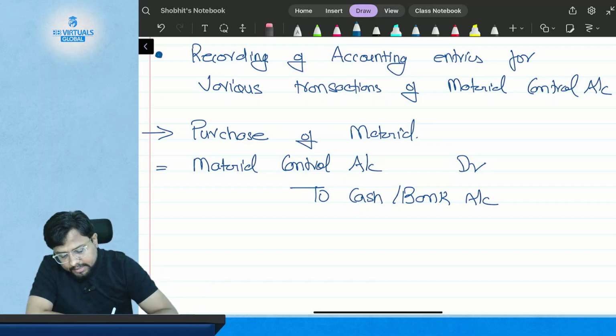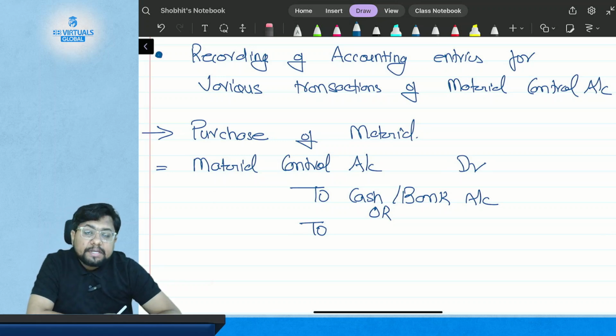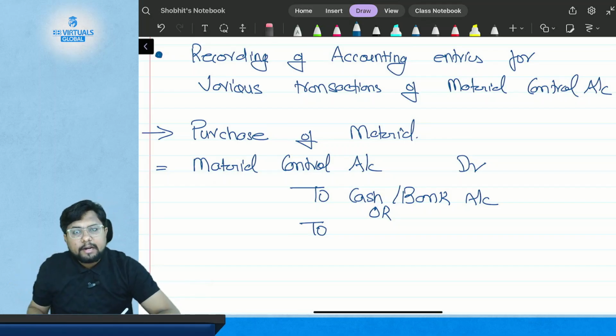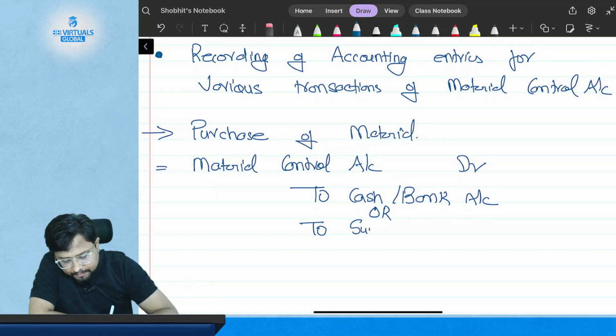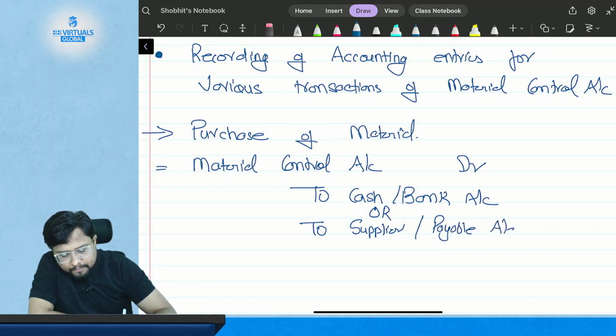There is a second alternative to record this entry if you have purchased the material on credit basis. That means you have not paid for it right now, and there is a credit term with the supplier. So if you have purchased the material on credit basis, the journal entry will be material control account debited to supplier or payable account.